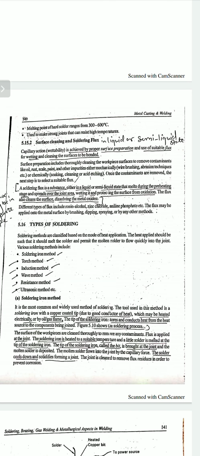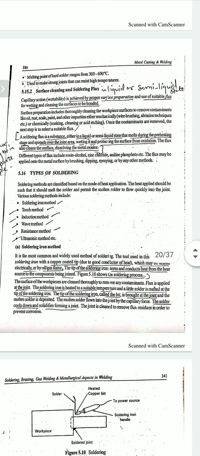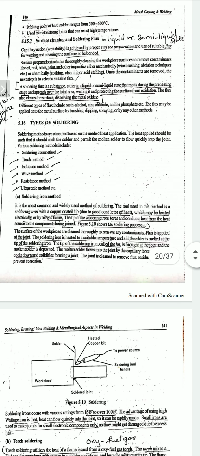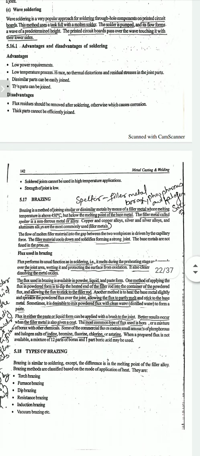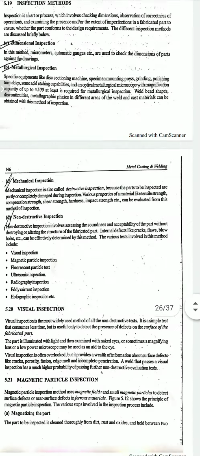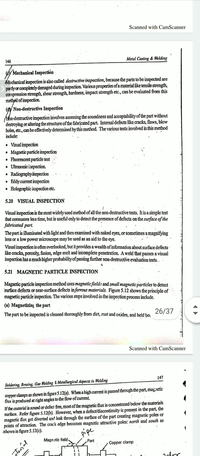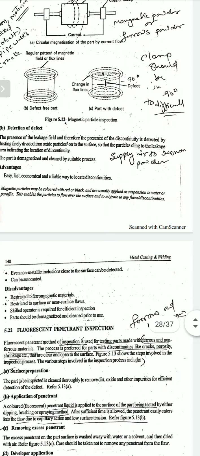Okay. So how is soldering used? There are different types of soldering methods: the soldering iron method, torch method, induction method, resistance method. These are some of the different soldering and brazing methods. Each and every one we are going to study in this module. Then finally we will go with the inspection methods of weldings as well as casting defects. So this is the fifth module, a larger module. Within 4 classes I will complete 100% of the syllabus of your MCW subject.